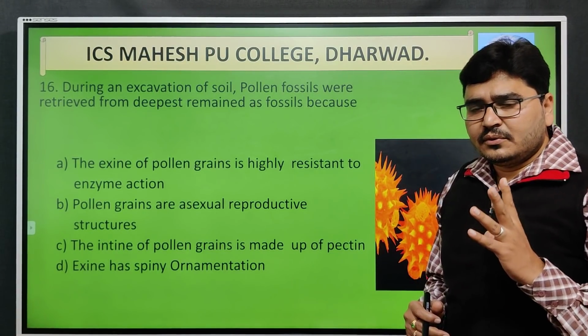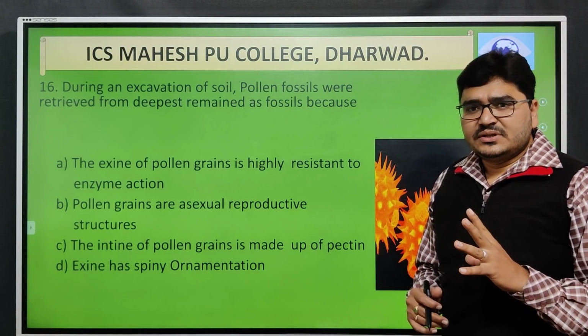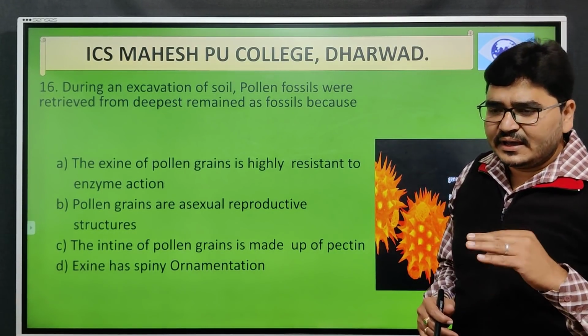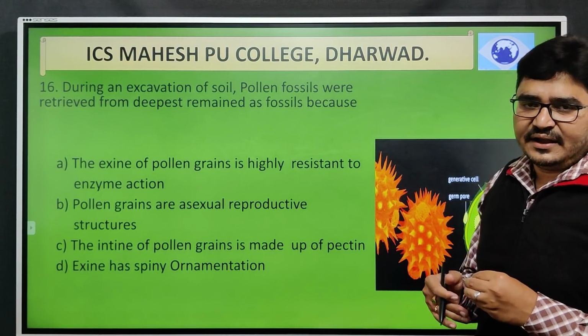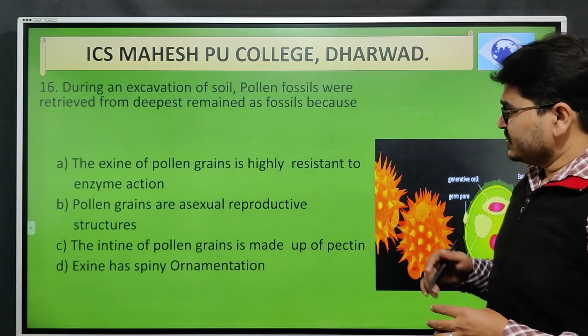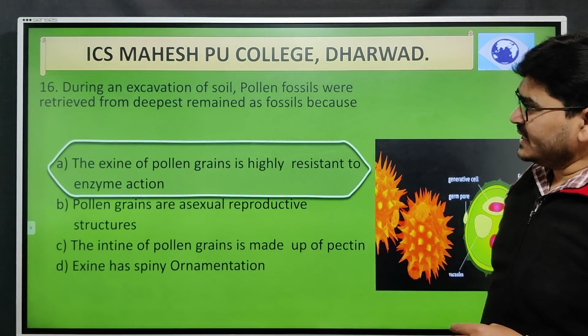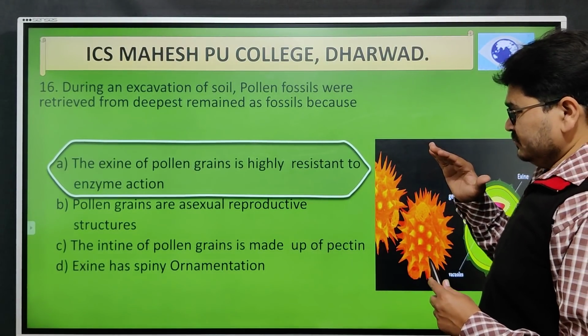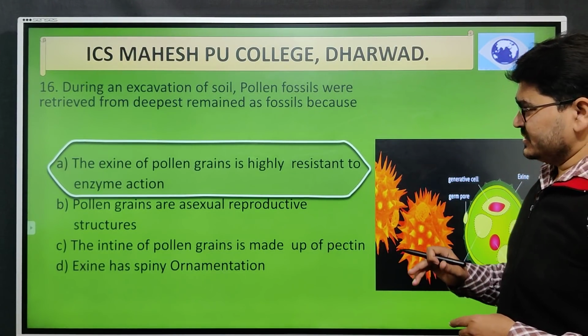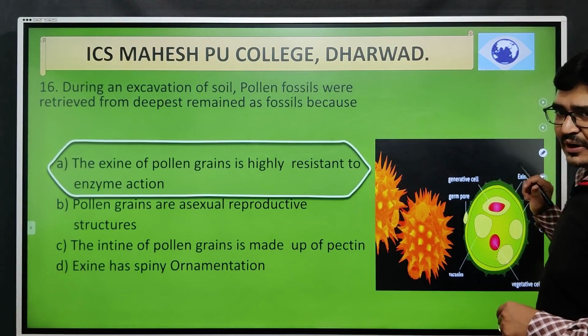This organic compound is highly resistant to enzymatic activity or any type of degradation activity that takes place in nature. So the right option is that the exine of the pollen grains is highly resistant to enzyme action, and that is mainly because of this exine part of the pollen grain.